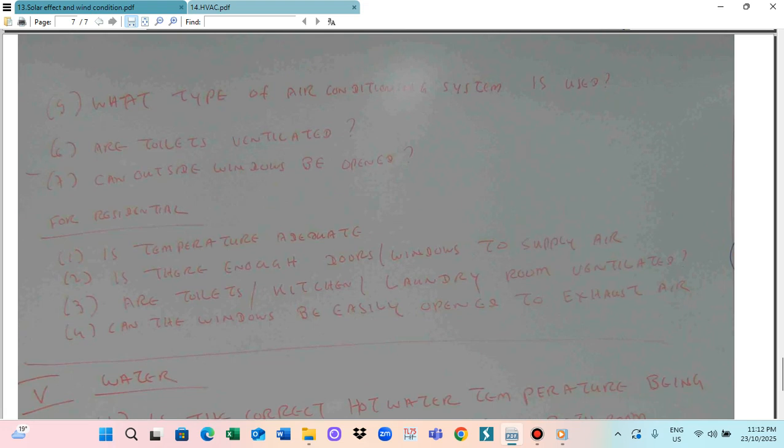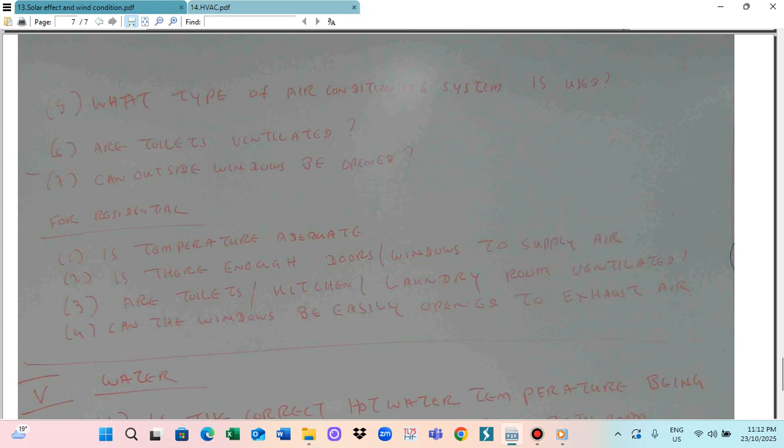So those things are related to energy efficiency. Because if something is wrong, for example the temperature is inadequate, you have to turn on the air conditioner and the fan, so it will consume energy. Similarly, if there is no door or window to supply the air, all the time you have to switch on the fan. And if the toilets and kitchens are not naturally ventilated, you have to use an exhaust fan. So this will also use energy.